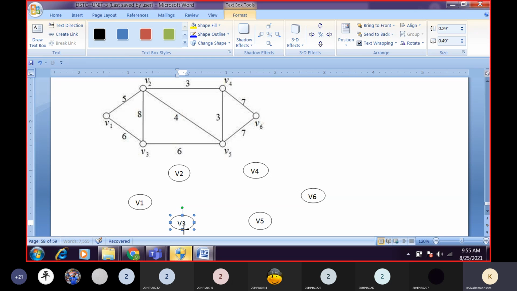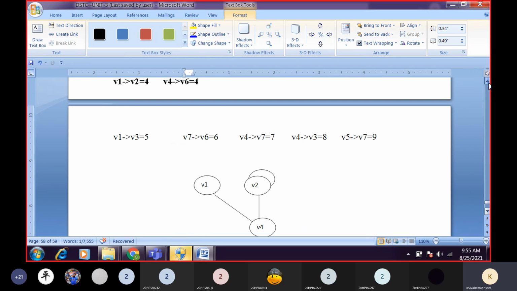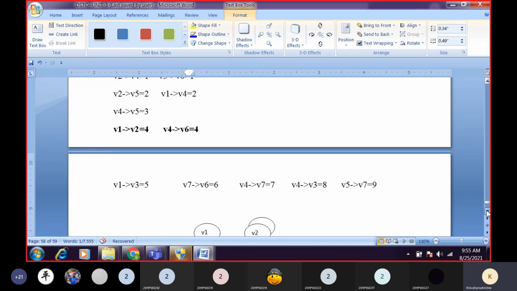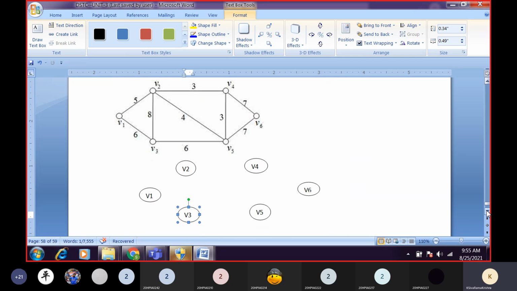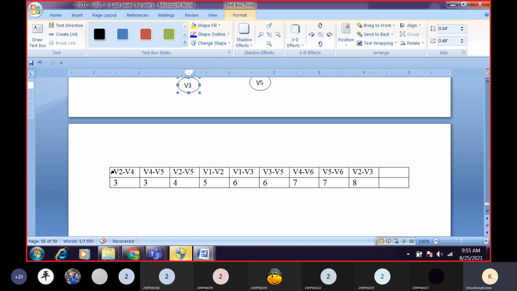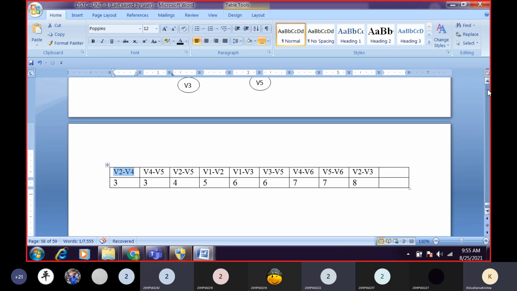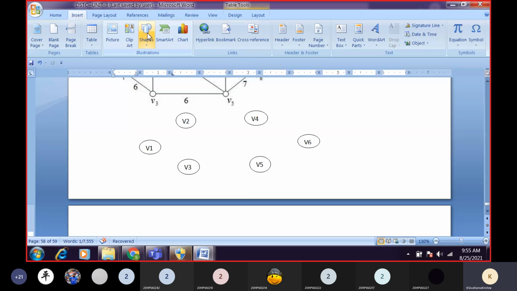Okay, now tell me which is having least weight in our graph. Which edge is having least weight in our graph? So you can see this table. Which one is having least weight? V2 to V4. So first what we will do is we will connect V2 to V4. This is the first one.